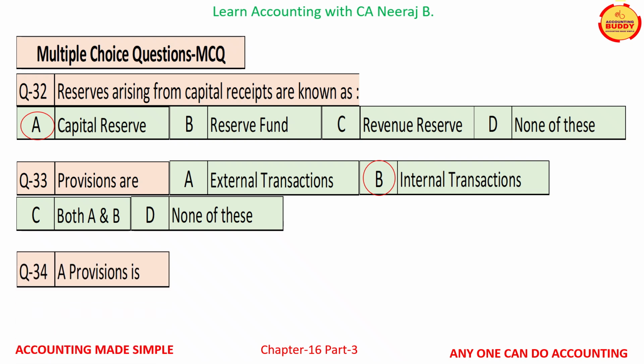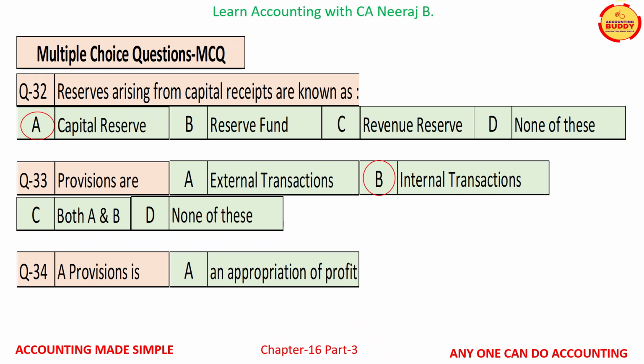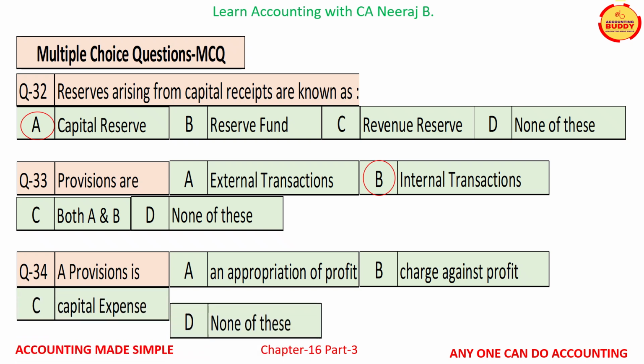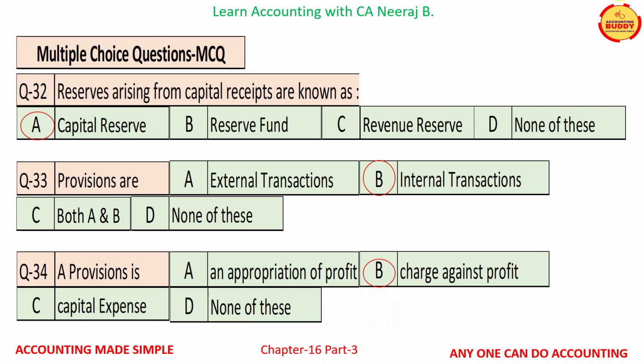Question number 34 is a provision is, and the available options are option A an appropriation of profit, option B charge against profit, option C capital expense, and option D none of these. And the correct answer is option B charge against profit.